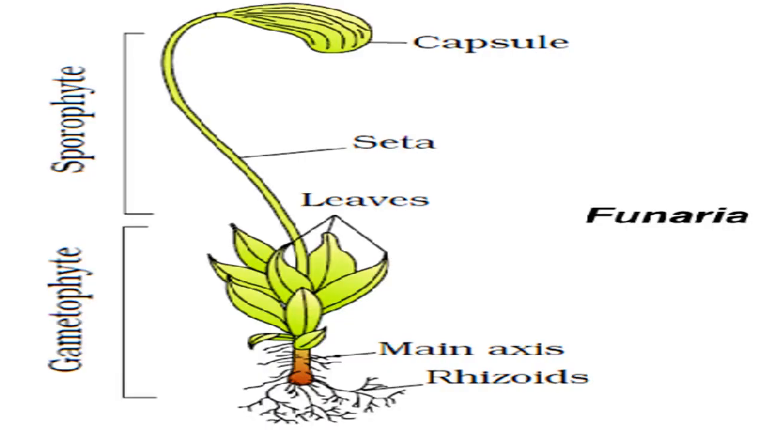Now see this diagram and try to understand how the sporophyte remains attached with the gametophyte. So this is the gametophyte part, up to here. Here you can see these are rhizoids. Rhizoids means the structures with the help of which it is attached with the substratum. This is called the main axis, and these are leaf-like structures. So this complete part is gametophyte. You can say the gametophyte is differentiated here into three parts: rhizoids, main axis, and the leaves. These are leaf-like structures, that's why we are calling these leaves.